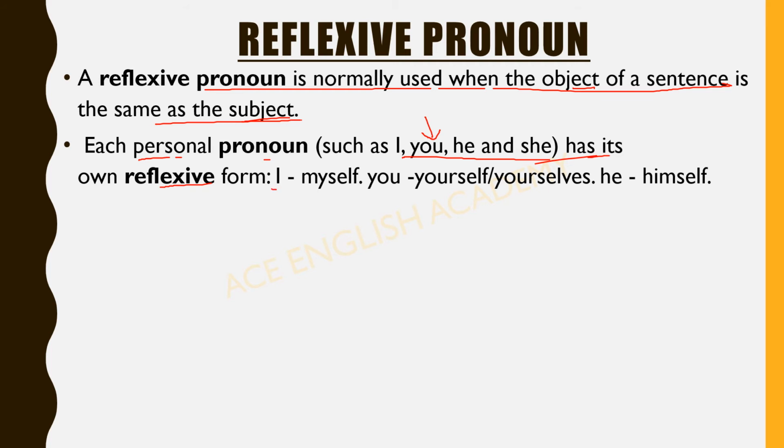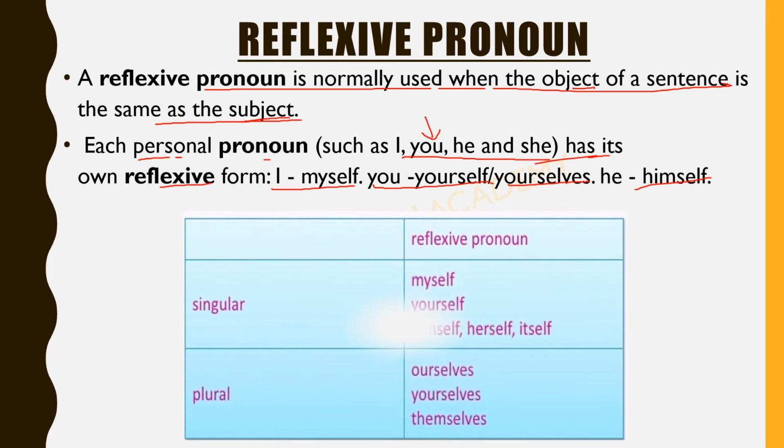For I, it will be myself. You just have to add self or selves. You, for yourself or yourselves, and he, himself. So let's see the table here. All these are singulars: I, myself; you, yourself, or yourselves also. So you is both singular and plural. He, himself; she, herself; it, itself. So we, ourselves; they, themselves.